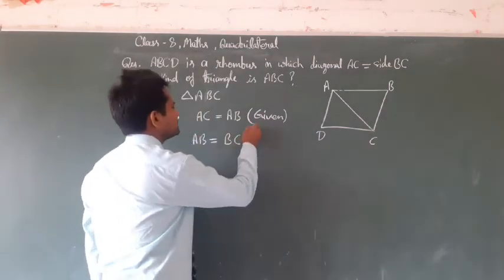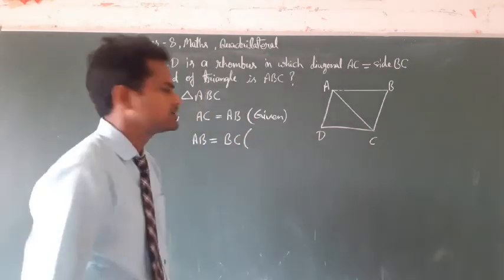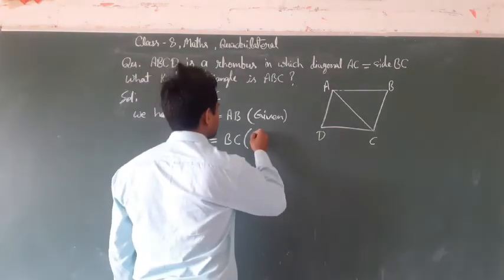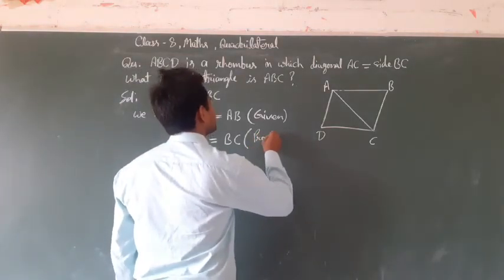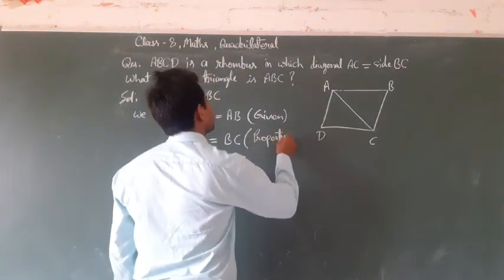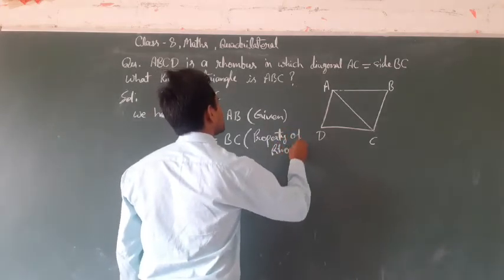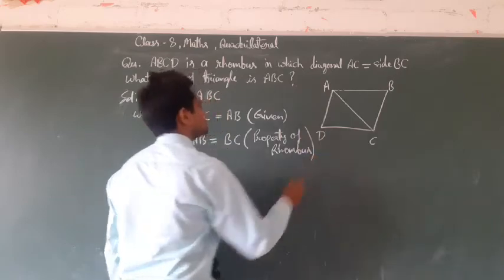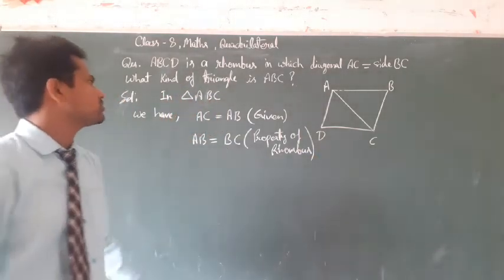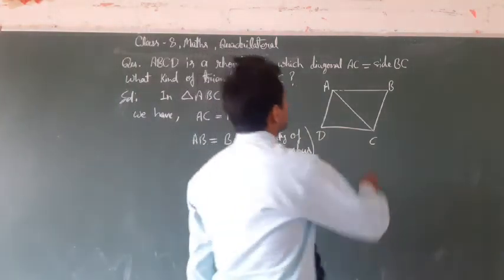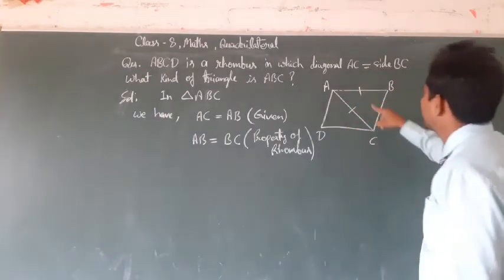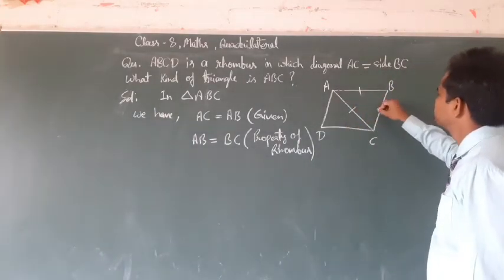The reason is the property of a rhombus. So AC is equal to AB and AB is equal to BC.